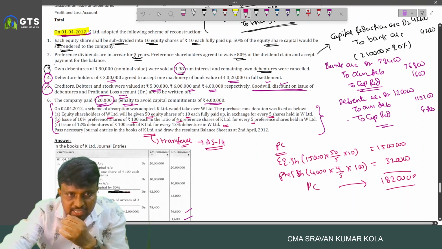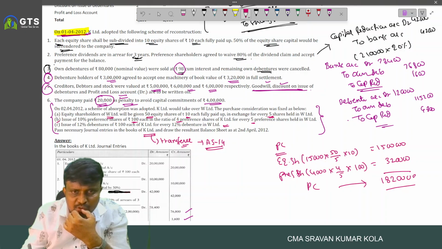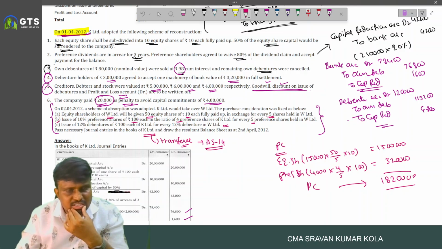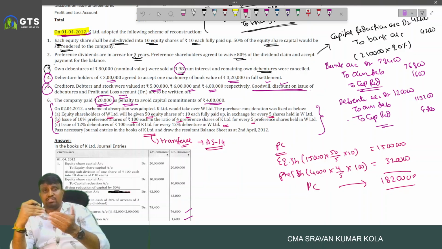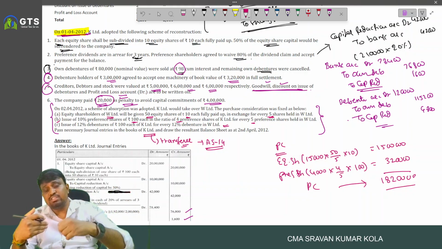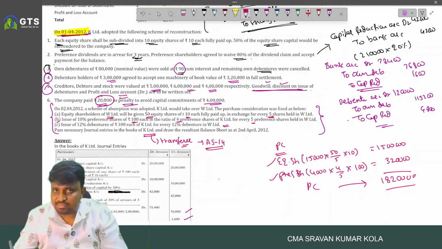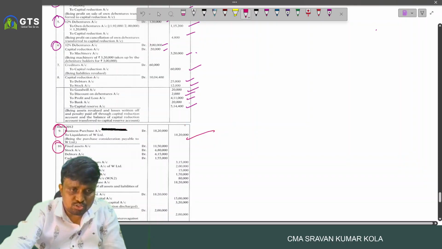And here, is anything stated relating to the amalgamation? A scheme of absorption is adopted and nowhere is it stated whether it is a purchase or merger. You may write the entries relating to purchase. So assets account debited, to liabilities account, to business purchase account, to capital reserve, or on the debit side, goodwill if any balance is there. And after that, liquidator of W Limited account debited, to equity share capital, to preference share capital. And next, 12% debentures account debited to 12% debentures account. And these are the entries to be recorded.